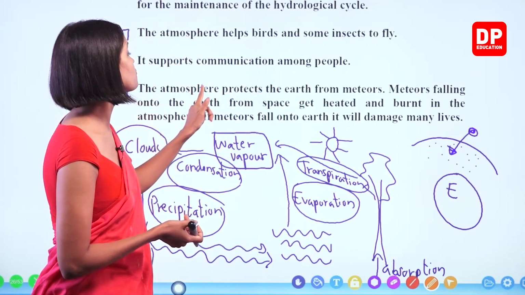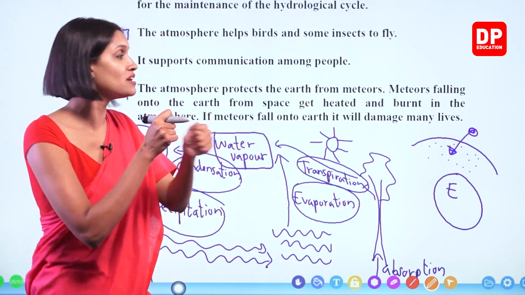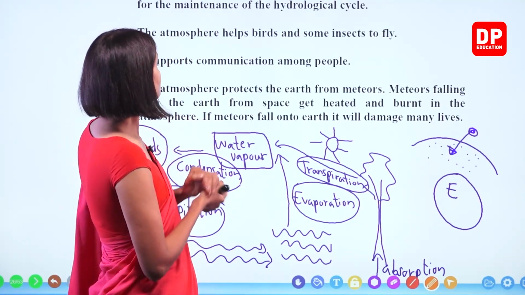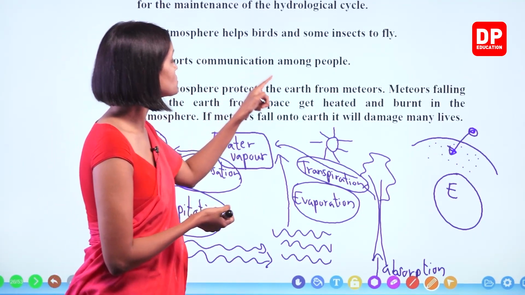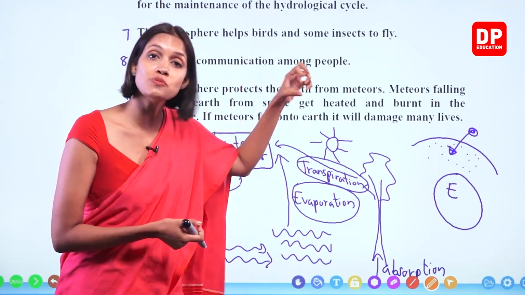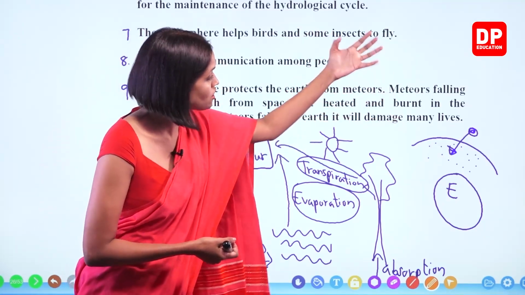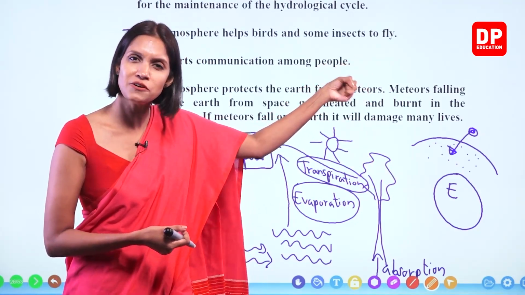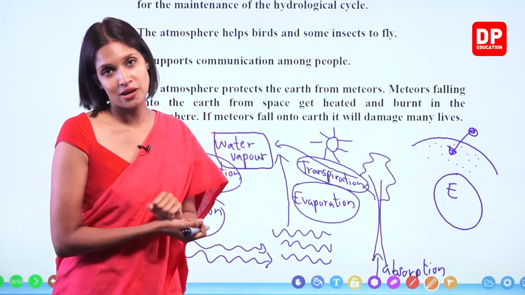Meteors falling onto the earth from space get heated and burned. They get heated up because of the friction between the meteor and the air particles in the atmosphere. Right? They get heated and burned in the atmosphere. If meteors fall onto earth, they will damage many lives. Only if it's a really large meteor, if it doesn't have enough time to finish burning on the way, part of it will reach the earth. Otherwise, the small meteors that enter the earth's atmosphere will not fall on the earth. On the way, they will burn up.